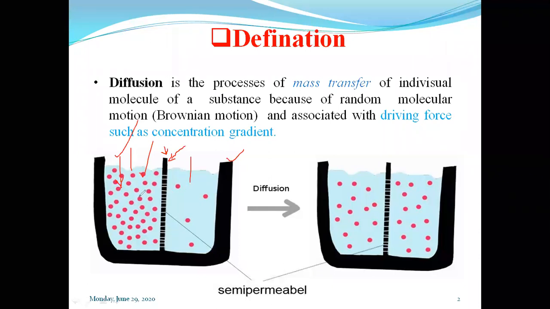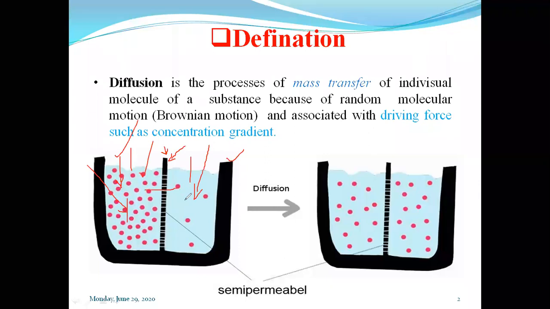So we can say this is the area of higher concentration and this is an area of lower concentration. So we have a difference in the concentration of the solute in these two phases.